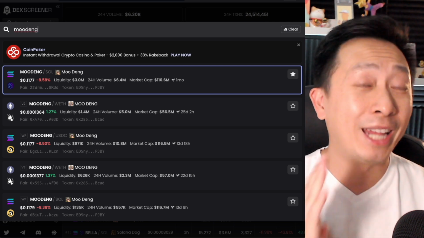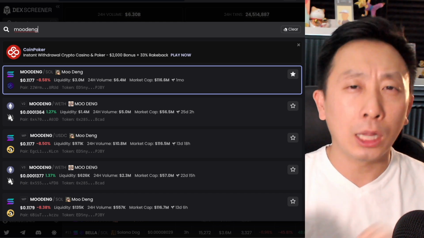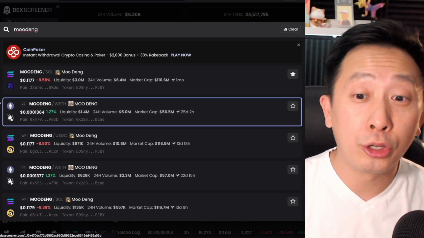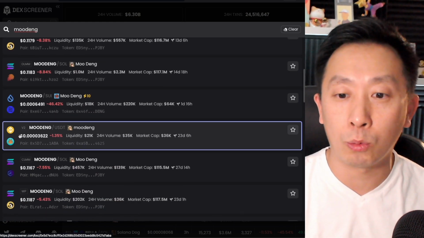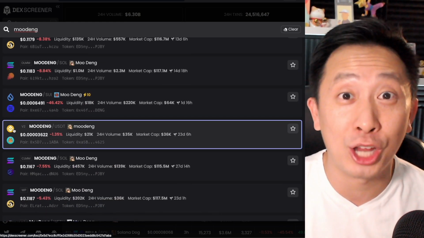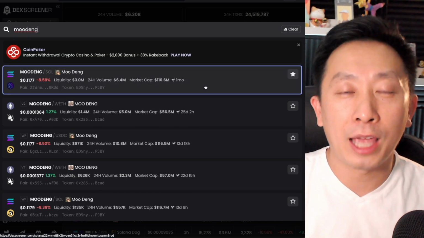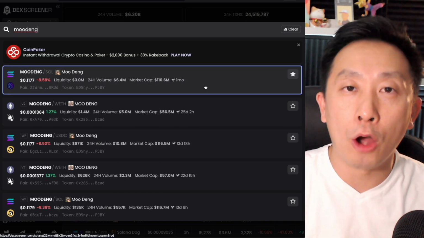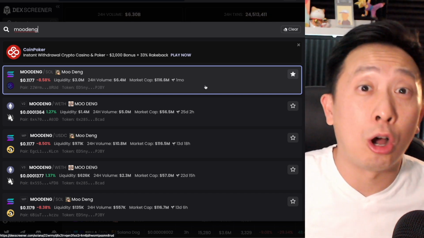But lo and behold, when I enter the ticker here into Dex Screener, you can see that Moo Dang is not only on Solana, but it's also on Ethereum, as you can see by the icon. Scroll down a little bit further, there's one on Sui Network, there's also one on Binance Chain. Which one's the right one? Typically, the meme coin with the highest market cap is the one with the most sales volume and the correct ticker, but that's not always the case, and you don't want to make a mistake that can cost you fortunes.